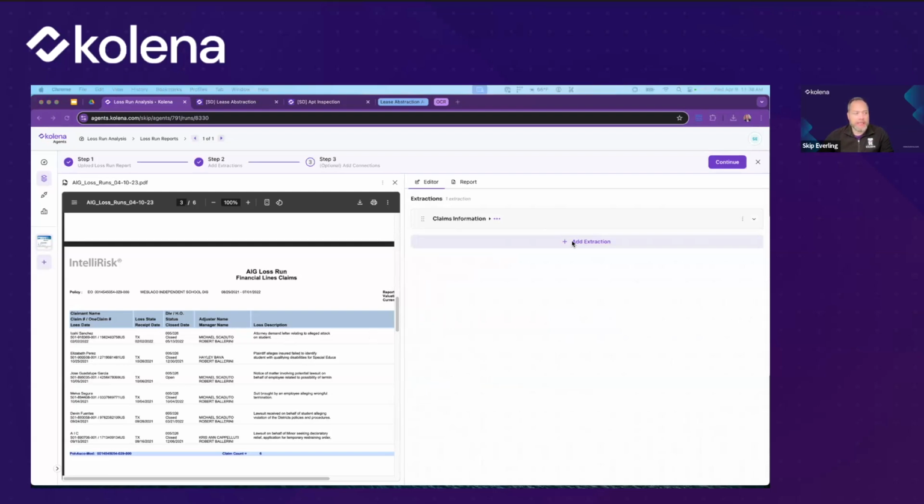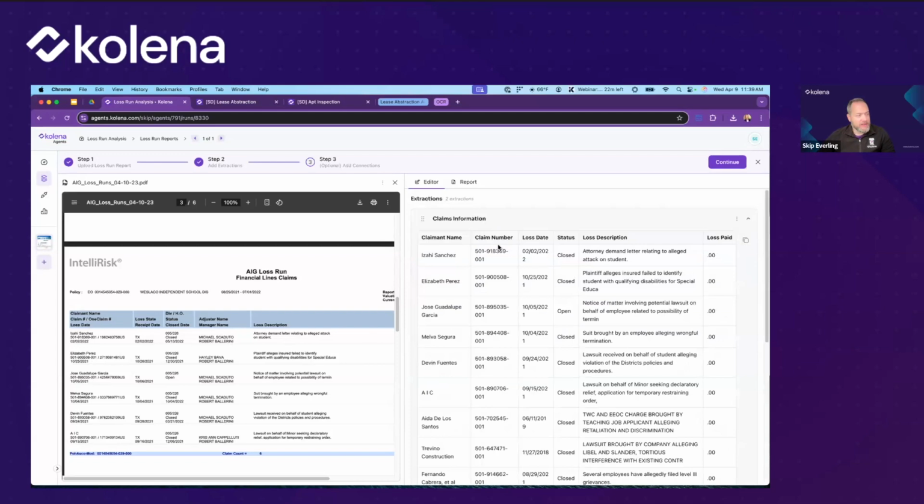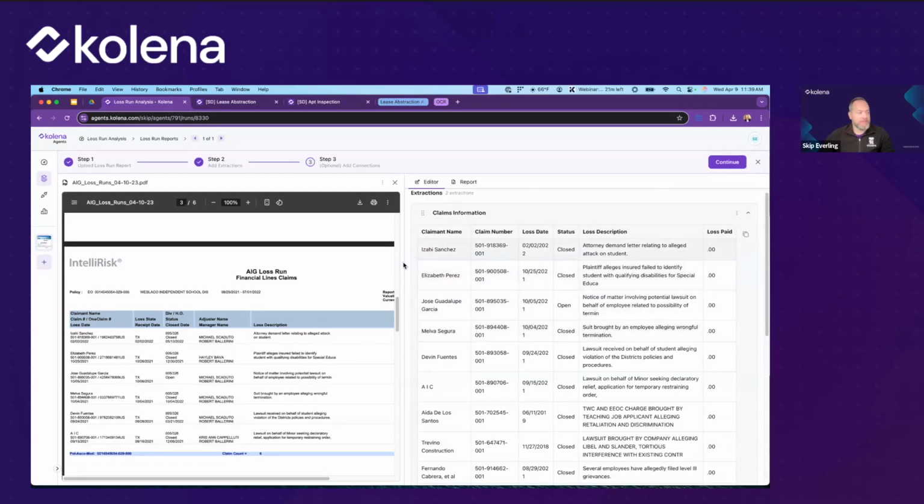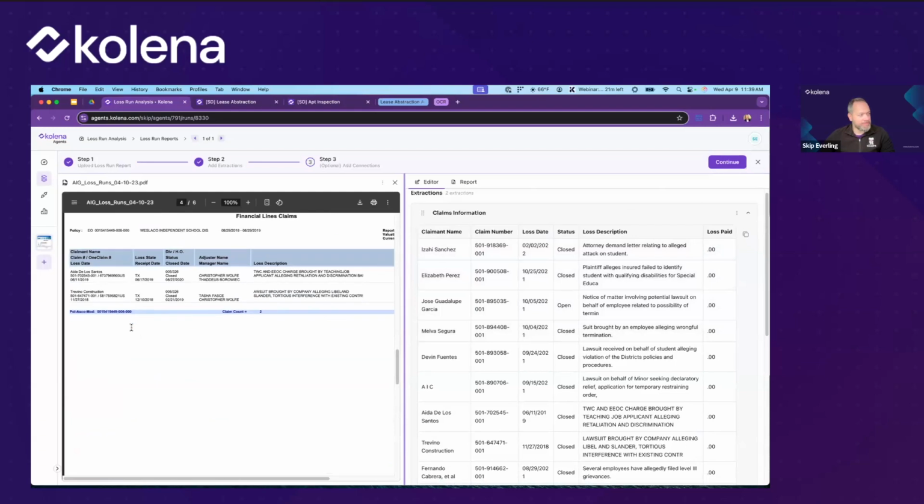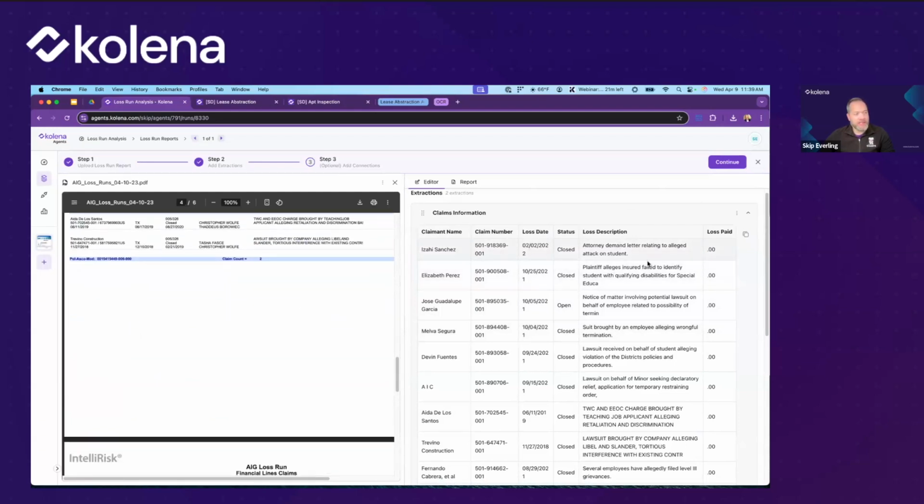If we also want to do something like claims by type, we can start compiling whatever kinds of summary information we'd like based on this. Here we go. Great. So all of the rows in this document have now been extracted into this new table, which we could copy into a spreadsheet just like that.